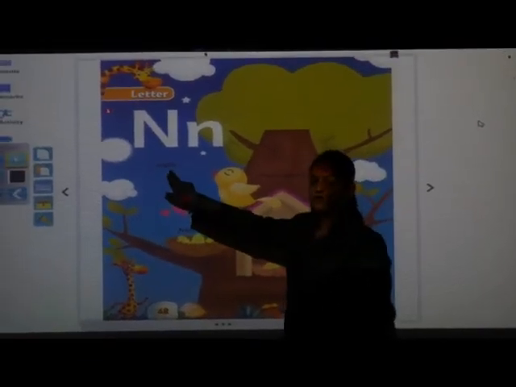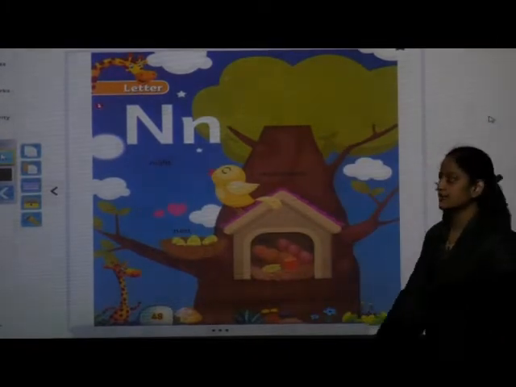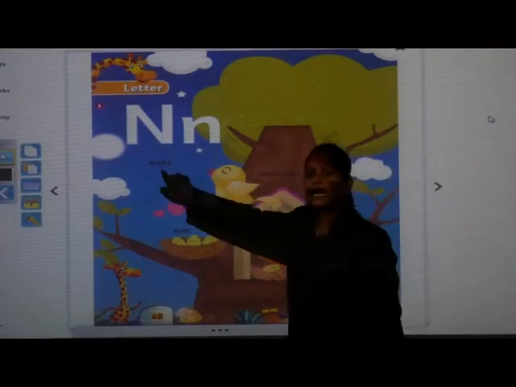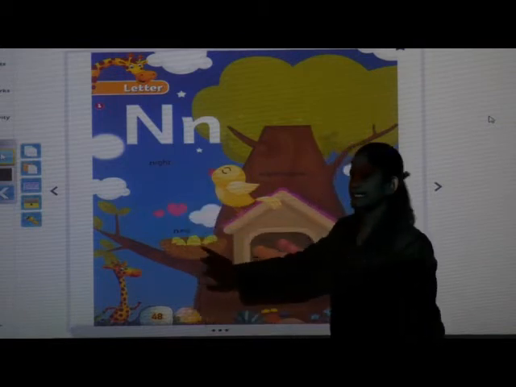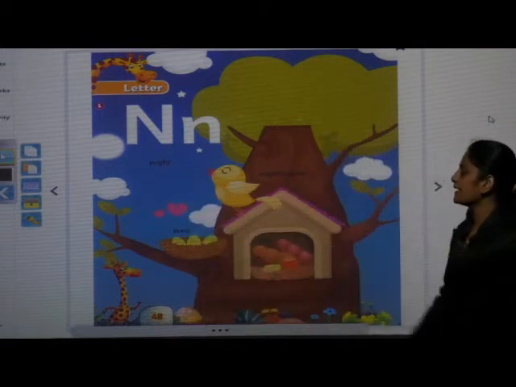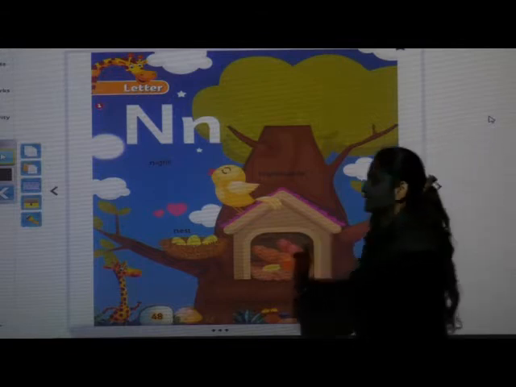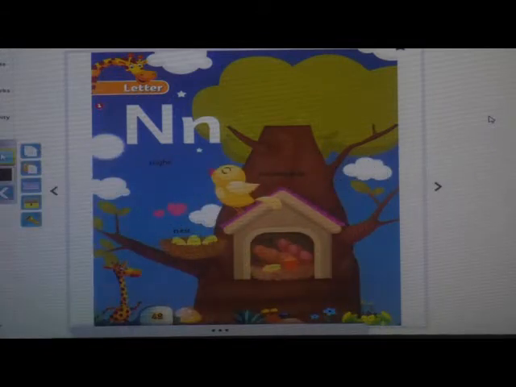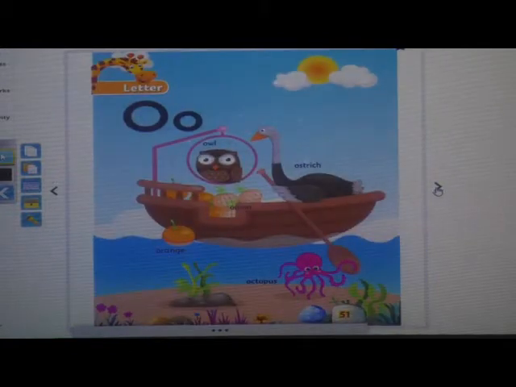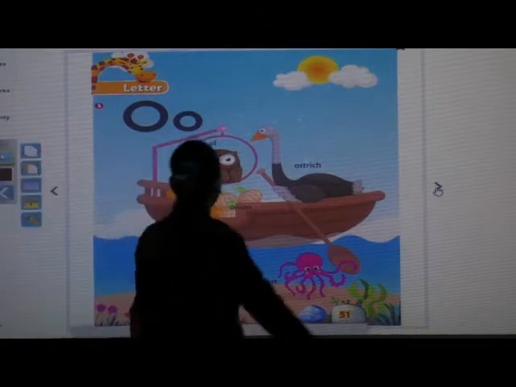Night. Repeat after me. What is the phonic sound of letter N? It is N. So repeat after me. Night. Nest. Nightingale. Nut. Okay. This is letter N and the sound is N. And one more letter which we have learned. Yes, very good. We have learned letter O.